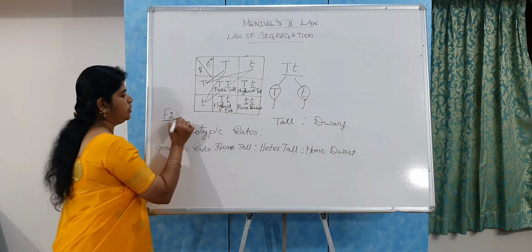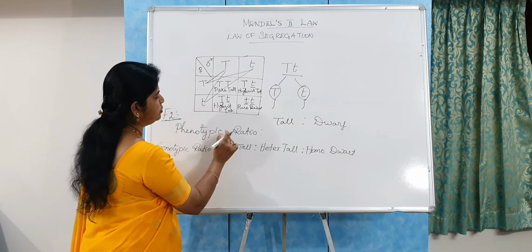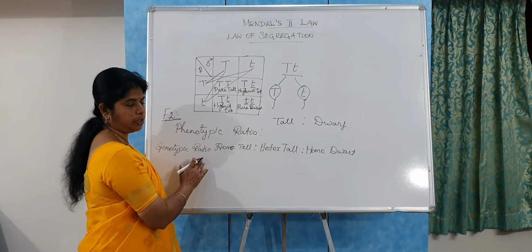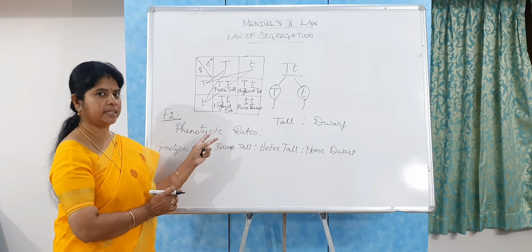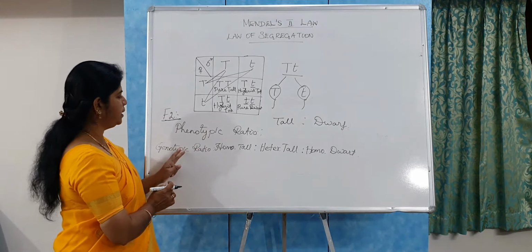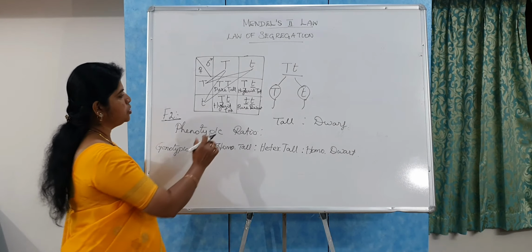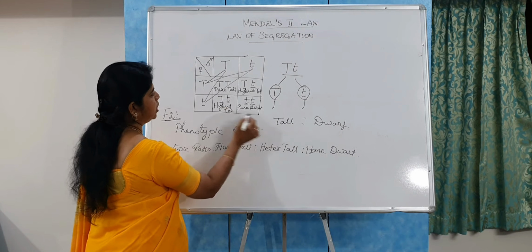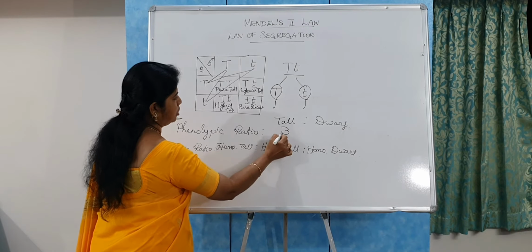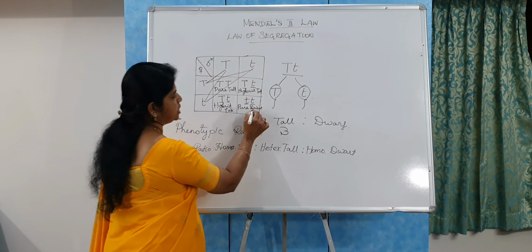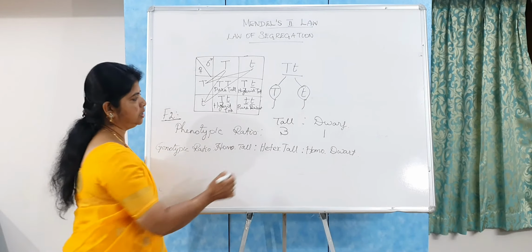So when you see the result of the F2 generation, you can calculate both the phenotypic ratio and the genotypic ratio. I have already told you, phenotypic is the external appearance of the plant, and genotypic means the genetic constitution of this phenotype. So you can calculate here how many tall plants there are: 1, 2, 3. So 3 tall plants, and one dwarf plant. So the phenotypic ratio is 3:1.